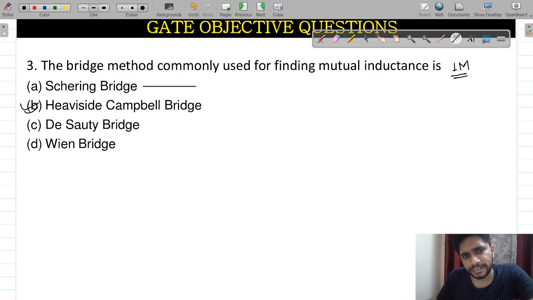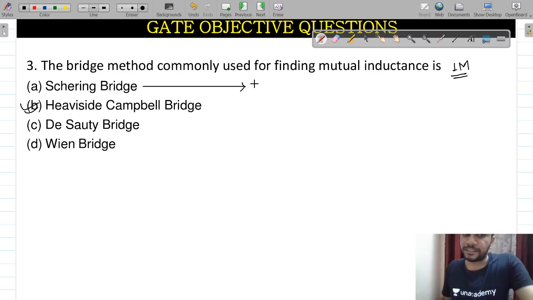Now I will write down each and every bridge which is written here, and I will give the points which are very important for them. What value does this Schering bridge calculate? It calculates the value of capacitance.